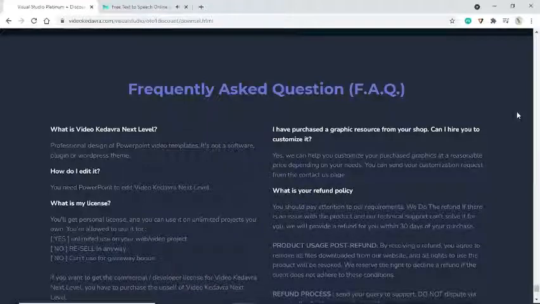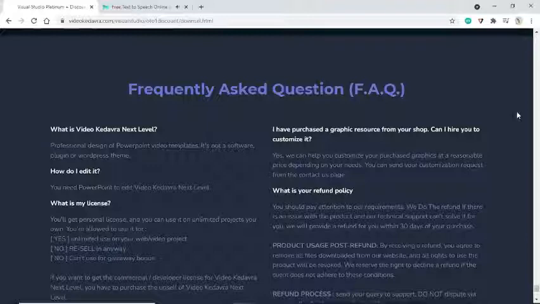What is your refund policy? You should pay attention to our requirements. We do the refund if there is an issue with the product and our technical support can't solve it for you. We will provide a refund for you within 30 days of your purchase.